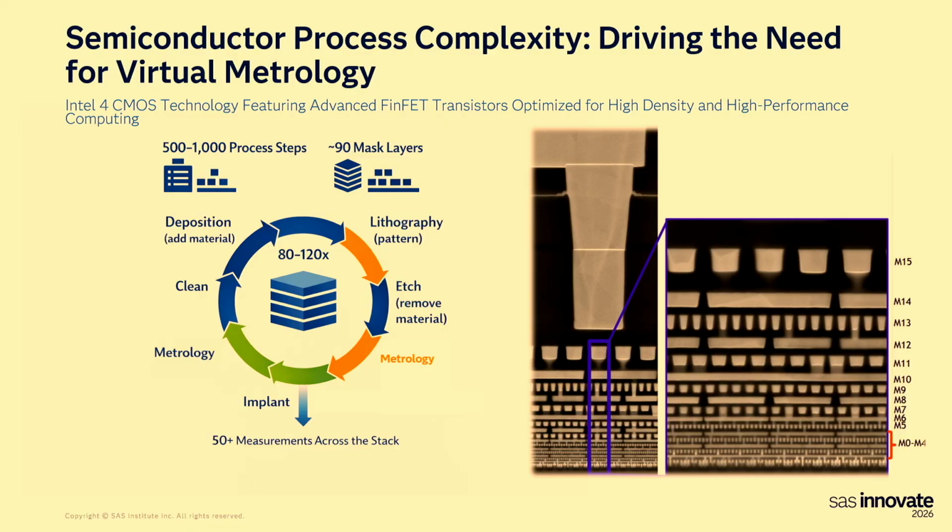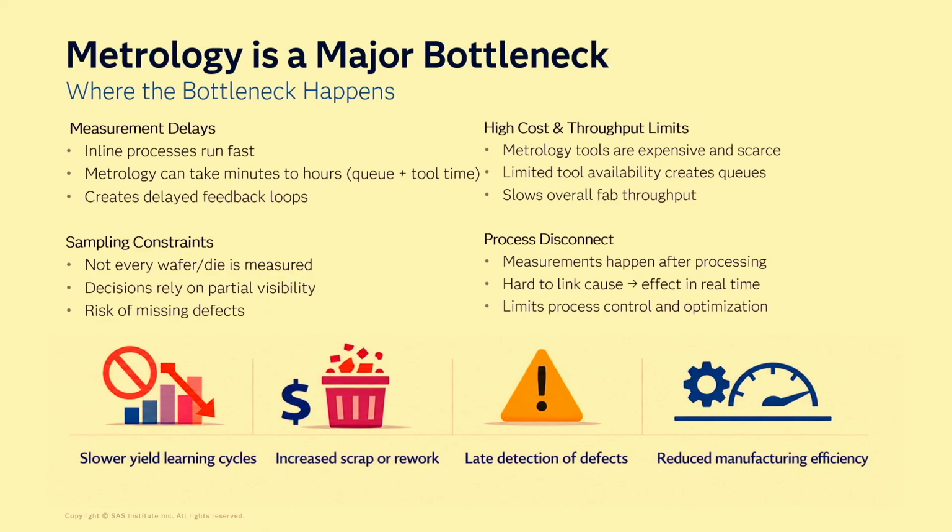So you can imagine it's not once or twice measurement. It's so many measurements involved in making one device. And because this is repeated so many times, now metrology turns into a major bottleneck in our manufacturing processes. This is causing a lot of measurement delays because inline processes often run pretty fast, but metrology takes minutes and sometimes hours to do, depending on the queue and the tool availability and all that.